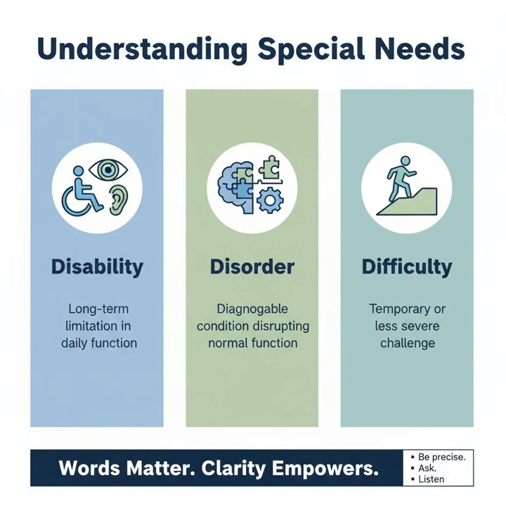Why does this distinction matter? Imagine this. A child struggling to read may be facing a learning difficulty, for example, lack of exposure; living with a learning disorder, for example, dyslexia; or experiencing a learning disability, for example, intellectual disability. The intervention differs in each case. Mislabeling can either overdiagnose or ignore the child's actual need.